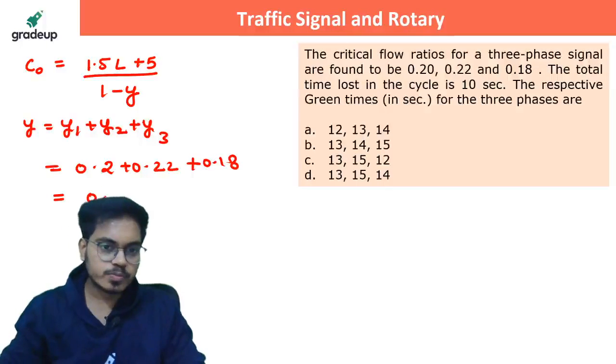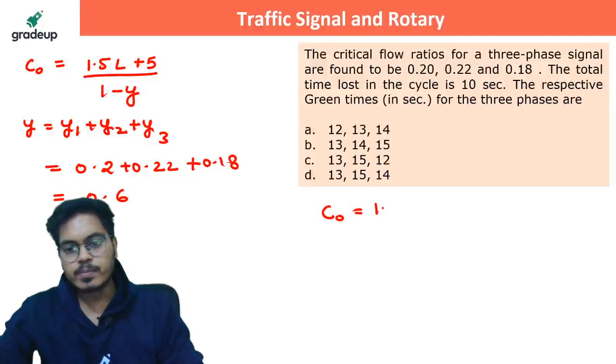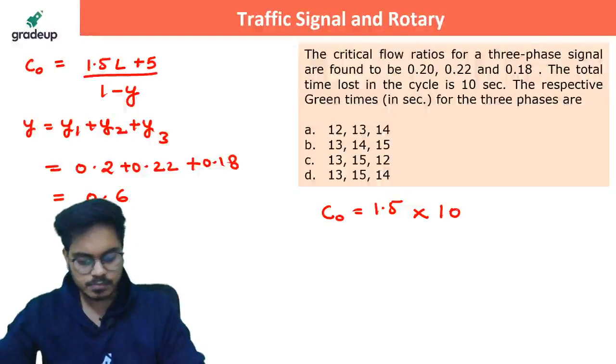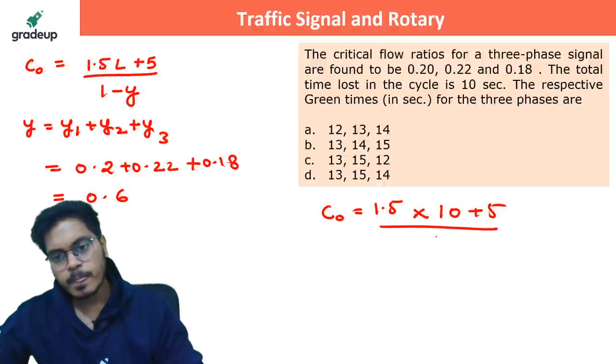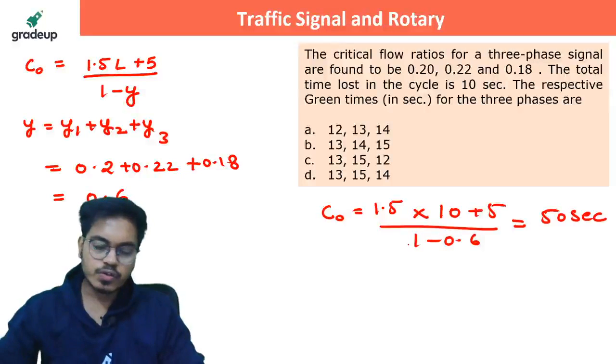How much should it be? It should be 0.6. So C naught will be (1.5 into 10 seconds, which is the total time loss, plus 5) upon (1 minus 0.6). So this would be 50 seconds.